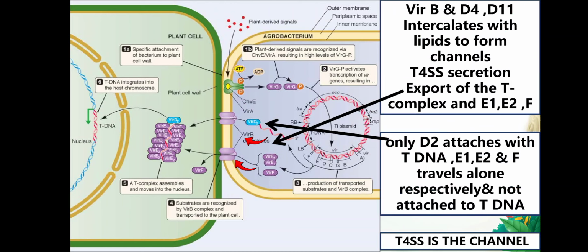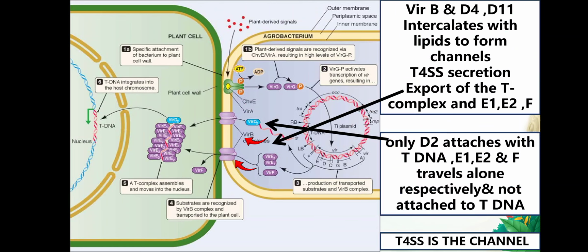And with that, E1, E2 and F also travel towards the plant cell. T4SS is nothing but the channel through which the tDNA will pass. Now, what carries the tDNA? Vir D2 carries the tDNA inside the plant cell.